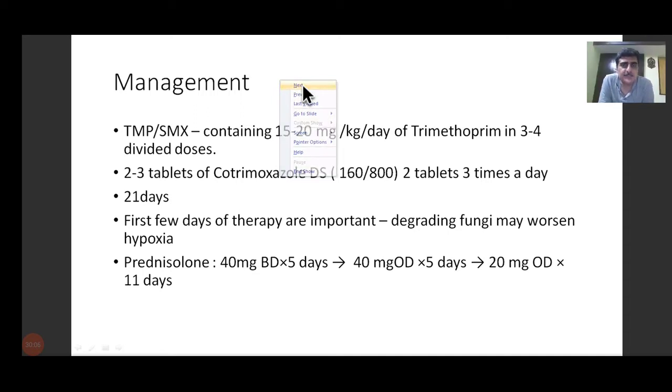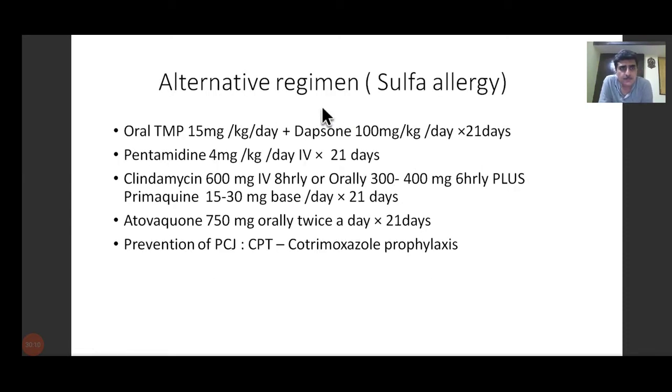Alternative regime in patients with sulfa allergy, where we can't give cotrimoxazole: we give oral trimethoprim only, not sulfamethoxazole, along with dapsone, 100 milligram per day for 21 days. Pentamidine is another alternative for 21 days, which is given IV. Clindamycin 600 milligram IV 8 hourly or orally 300 to 400 milligram 6 hourly in combination with primaquine, or atovaquone 750 milligram orally twice a day for 21 days.